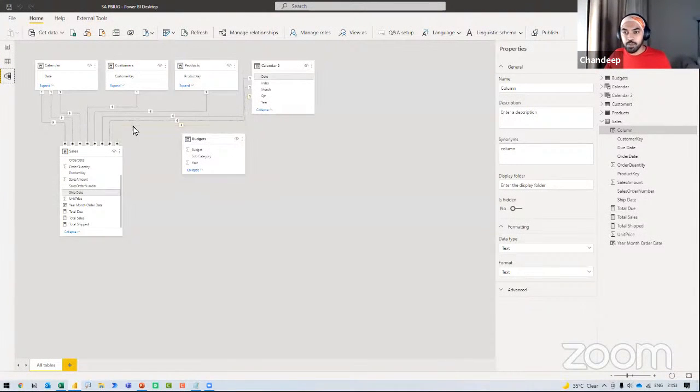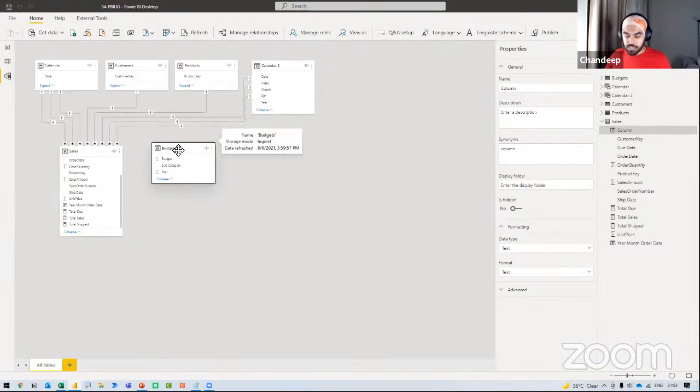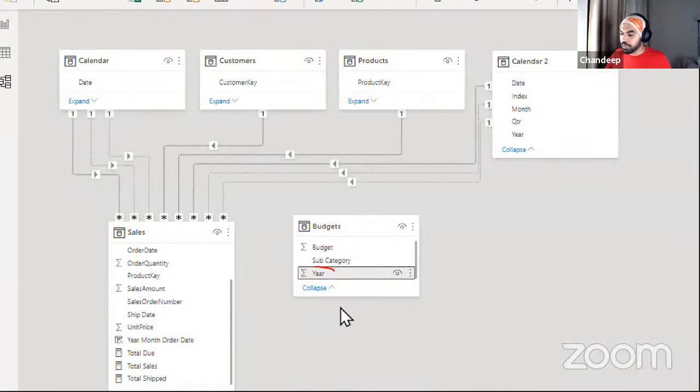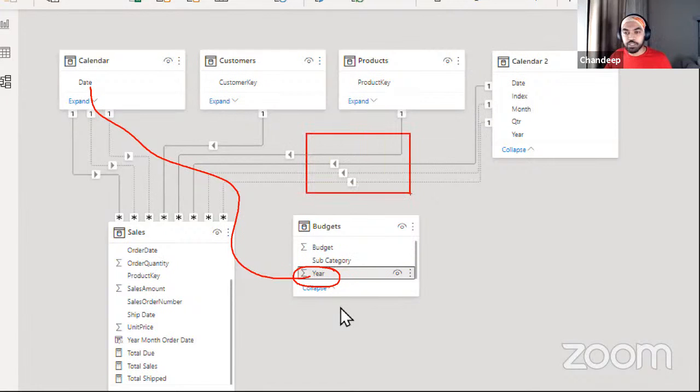Now, the standard way of connecting my budgets is that you connect the year to the date column. You can form a date from that particular year, which you can connect to your date table. You have the subcategory. We can form a bridge table in between. The bridge table can connect to the products, and the bridge table can connect to the budgets, which is only going to have the subcategories. That is actually going to do the job pretty well, but the allocations will not happen.